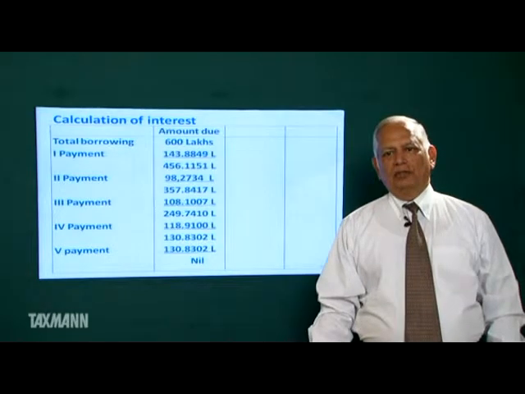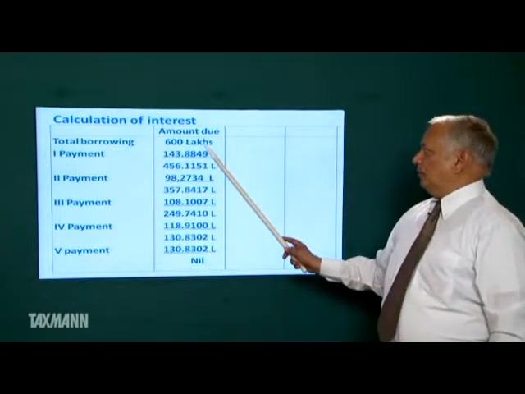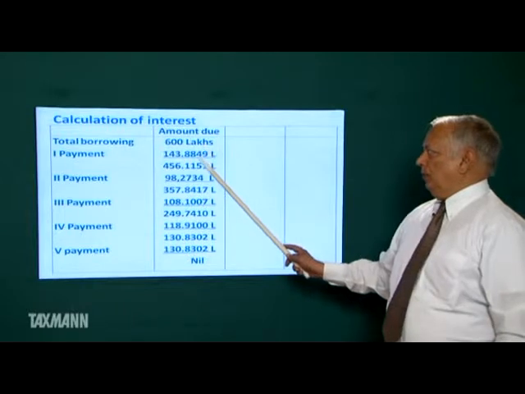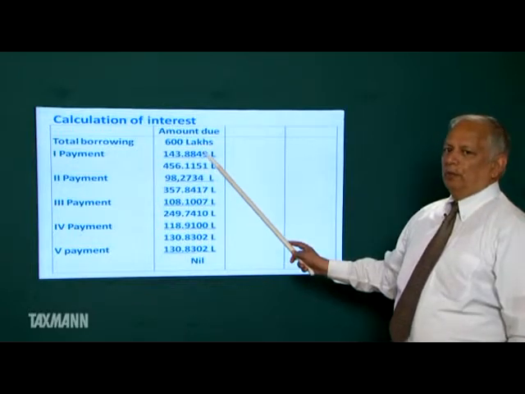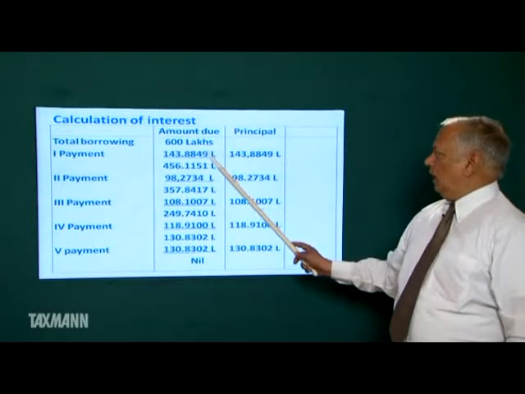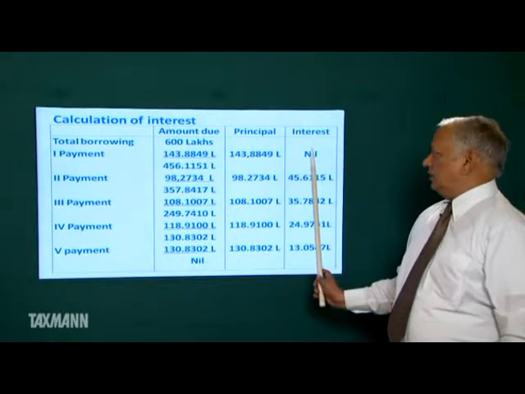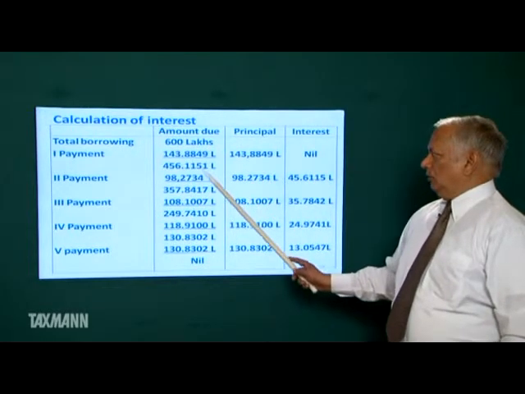Calculation of interest. We borrow this amount. We make the first payment. The first payment does not include any interest. It is a down payment, so all of it is principal. Interest is nil. Now this is the amount due.